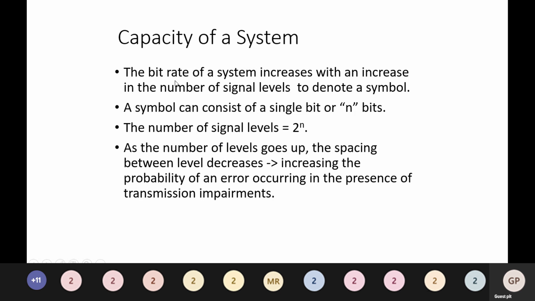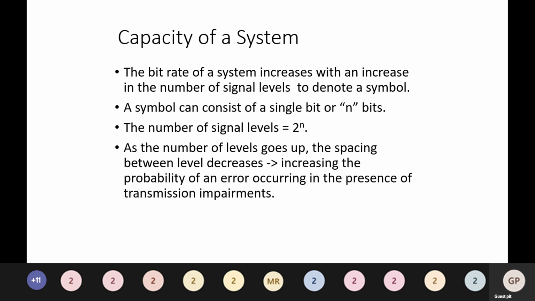So the bit rate of a system increases with an increase in the number of signal levels to denote a symbol. A symbol which is represented as 1 bit or 2 bits depends on modulation.